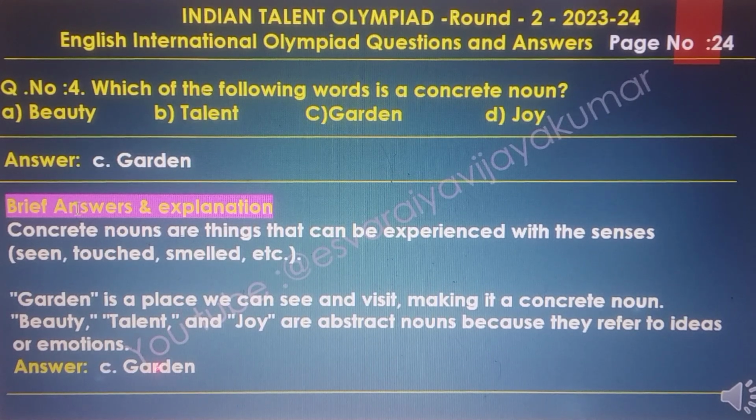Brief answer and explanation. Concrete nouns are things that can be experienced with the senses: seen, touched, smelled, etc. Garden is a place we can see and visit, making it a concrete noun. Beauty, talent and joy are abstract nouns because they refer to ideas or emotions. So the final answer is C, garden.